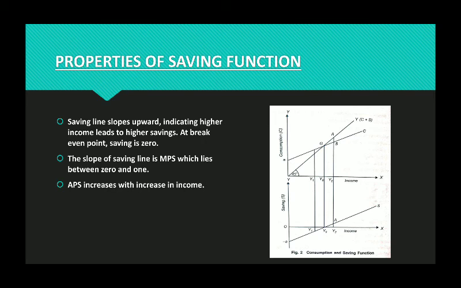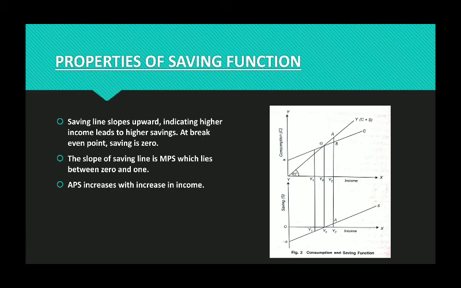And after Y0, you can see a point like Y2, where A is the level of income and B is the level of consumption. That means consumption is less and income is more. That indicates that you will have some positive saving because you are consuming less than your income.